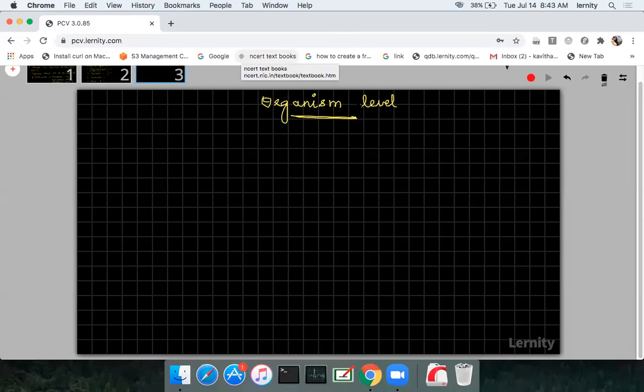Students, please listen. In this organism level, let me tell you the overall thing we are going to discuss under this concept. In organism level, we will study the adaptations of the organisms to the environment. Suppose living organisms are living in tropical or subtropical regions, they will have different types of adaptation.